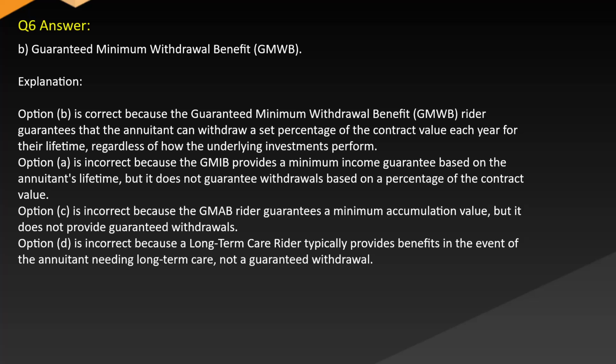Option C is incorrect because the GMAB rider guarantees a minimum accumulation value, but it does not provide guaranteed withdrawals. Option D is incorrect because a long-term care rider typically provides benefits in the event of the annuitant needing long-term care, not a guaranteed withdrawal.